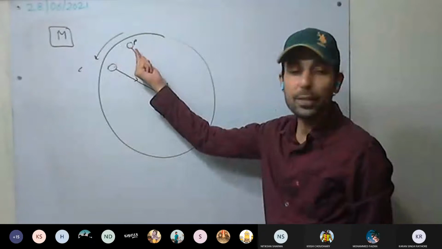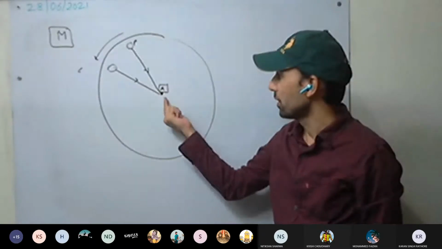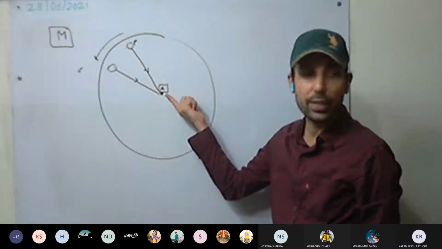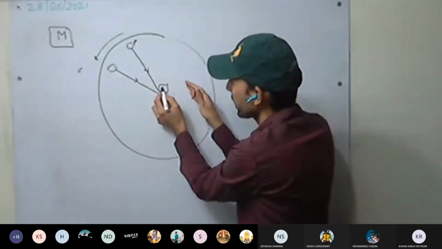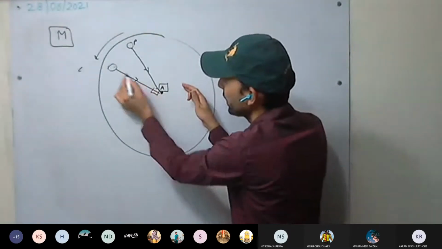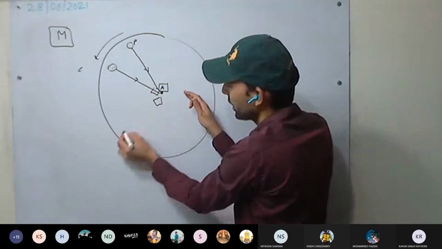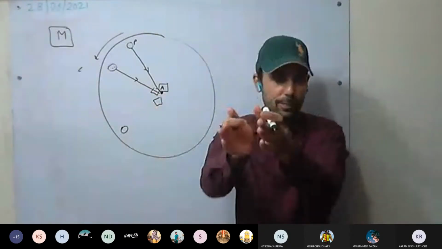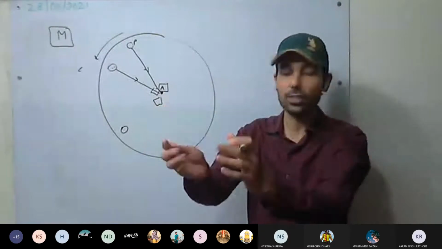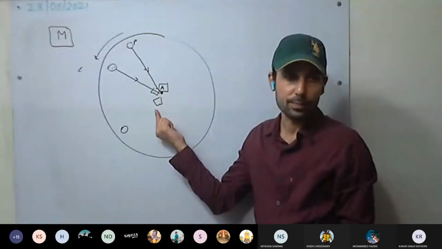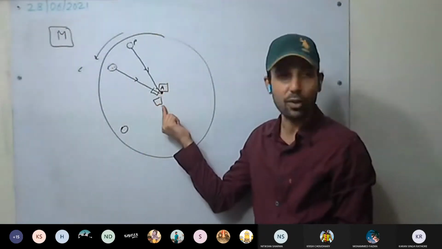So this stone appears to be at rest in the frame of reference of A. A is also moving: now A will be here, stone will be here; now A will be here, stone will be here. So it will always remain in front of observer A. So it will be at rest for A always.